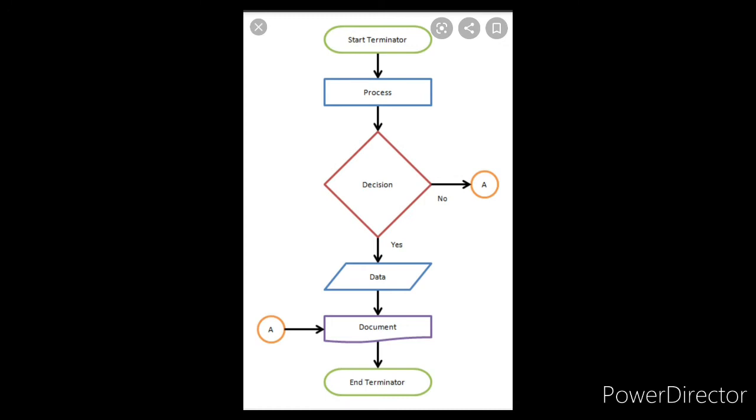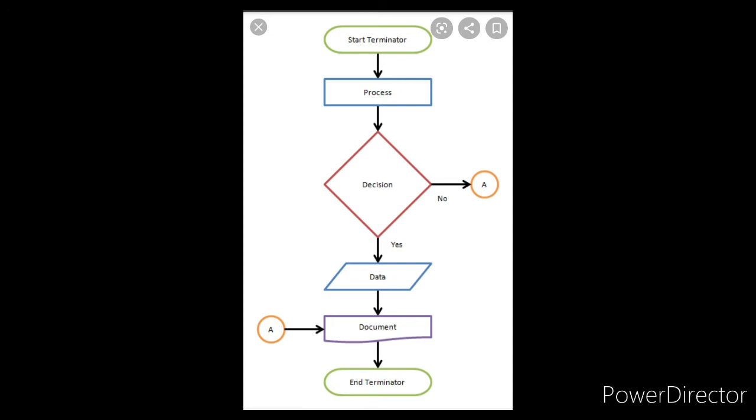The next one is, only one flow line is used to connect the start or stop symbols. The usual direction of the flow of information in any flowchart is from left to right or from top to bottom. In any flowchart, we can write the flow of information from left to right or top to bottom only, children.